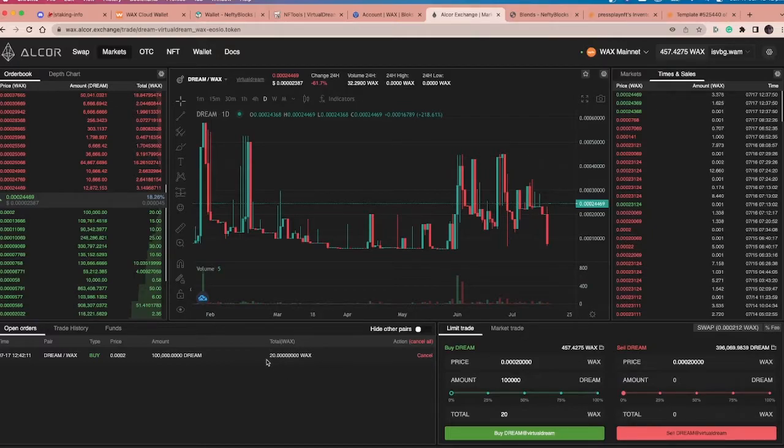This wax will only go through and be processed if somebody actually says, I'll sell you the dream at that price. Okay, so what I've done is I've come in and said this is what I think is a fair price for the dream. It's below what people are prepared to sell, but I'm happy to wait. I know I can buy it as well if I think it's reasonable to pay up here in the 25s.